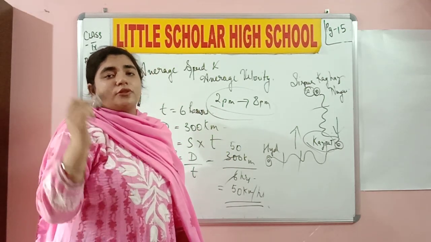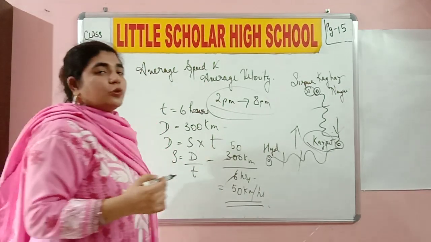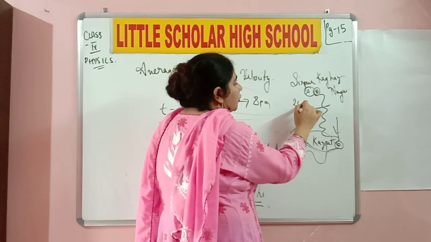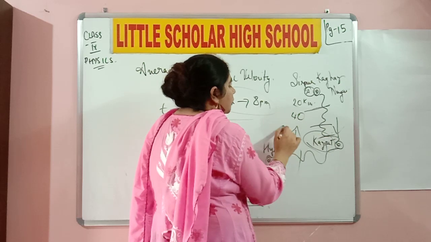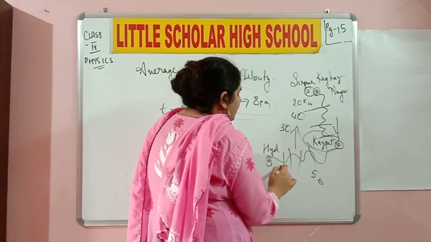It is going to increase or decrease its speed while it is traveling. So how do you find out the average speed over here? For example, for the first hour, the train was at a speed of 20 kilometers per hour. For the second, it was at 40. For the third, it was at 30. For the fourth, it was at 50. For the fifth, it was at 10 again.